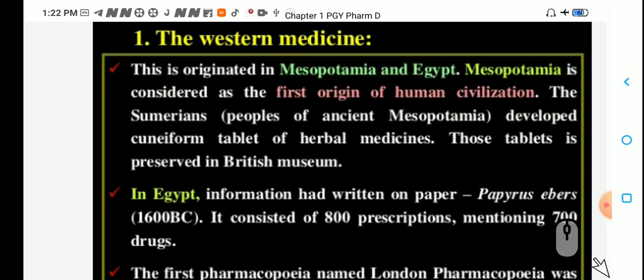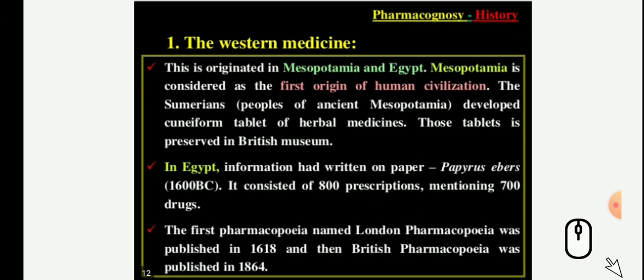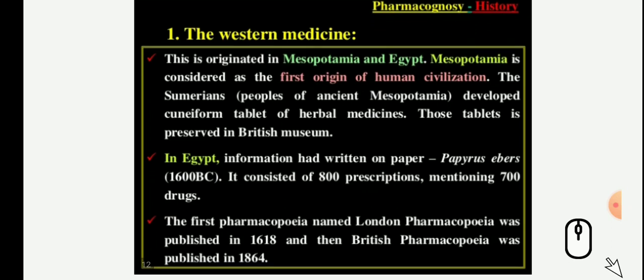The Western medicine. Western medicine means medicine from ancient China, you can say. The Chinese pharmacy, according to their legend, stems from Shen Nung, one of the renowned scientists or investigators, in about 2700 BC.